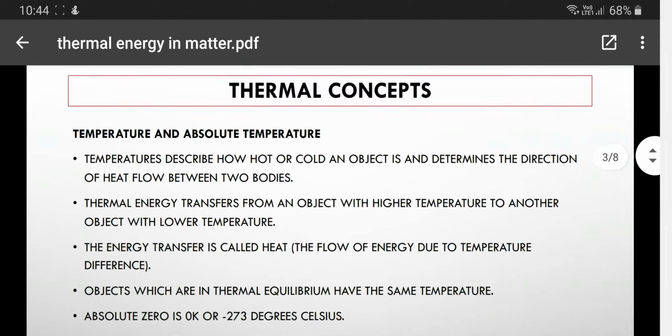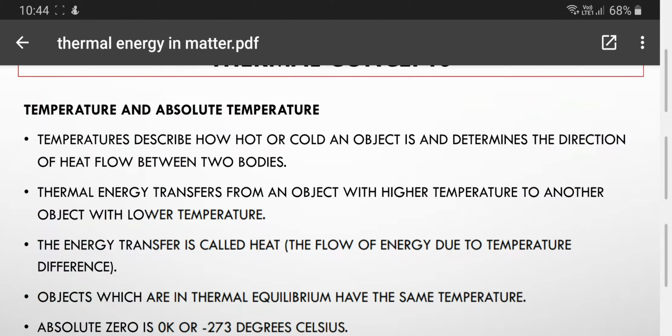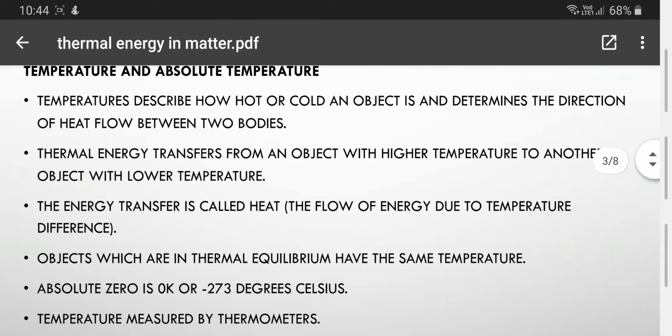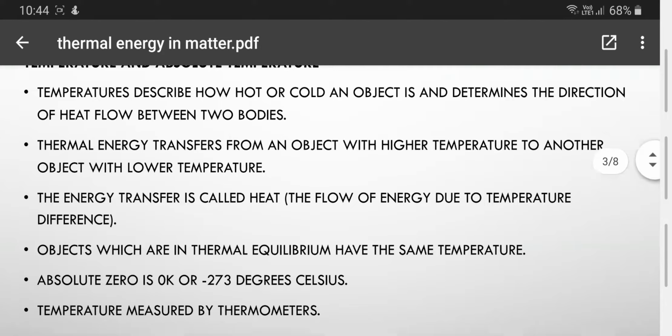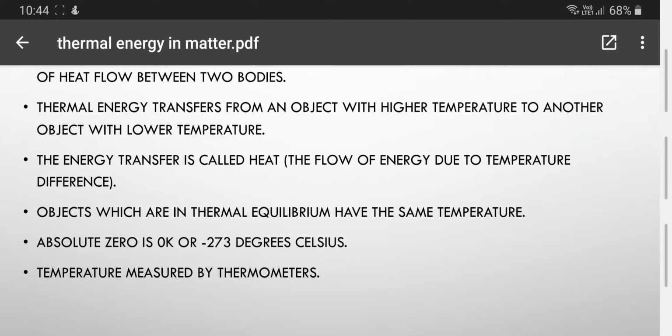For understanding the temperature of any object, the temperature describes how hot or cold an object is, which determines the direction of the heat that flows between two bodies. Thermal energy can transfer from an object with higher temperature to one with lower temperature. When the energy is transferred, you are speaking about heat, and it happens because of the temperature difference between the objects.